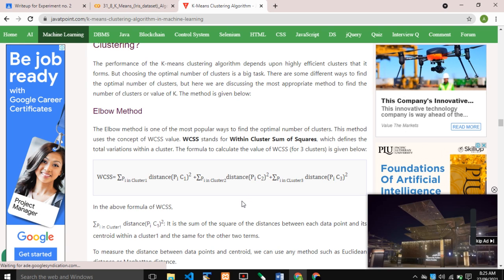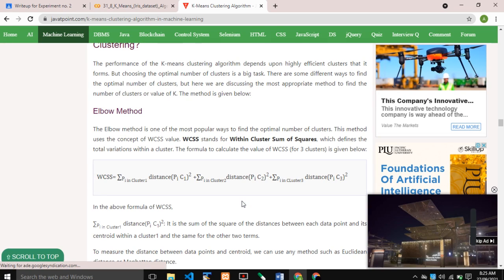When we plot WCSS against the k value, the plot looks like an elbow. As the number of clusters increases, the WCSS value starts to decrease.